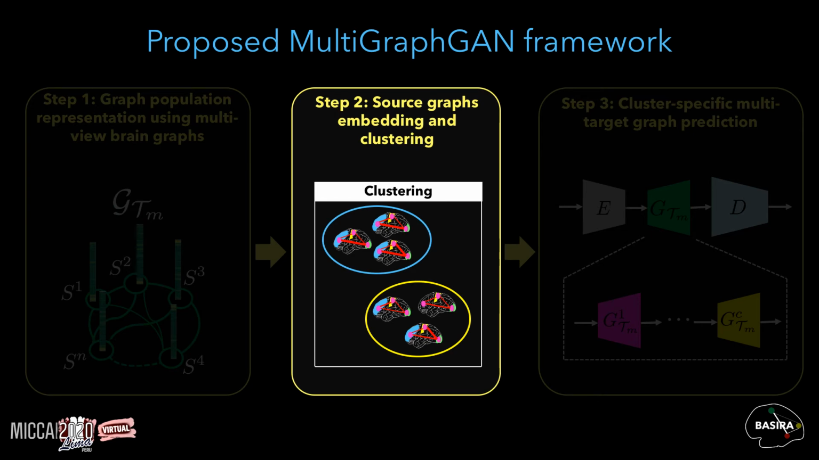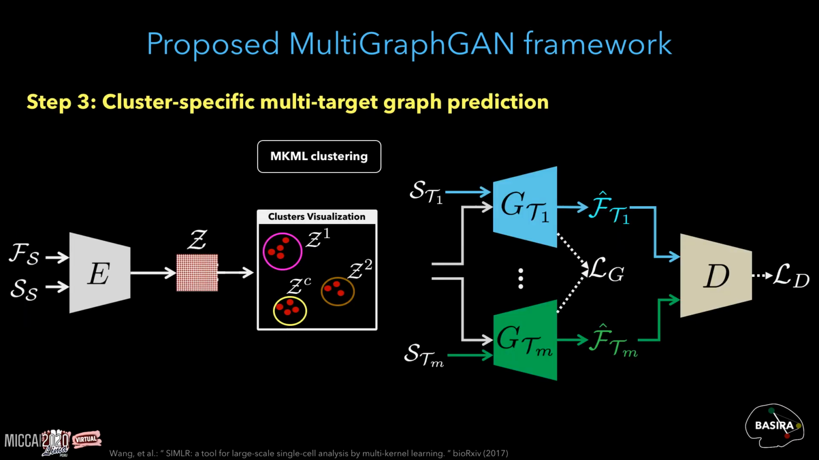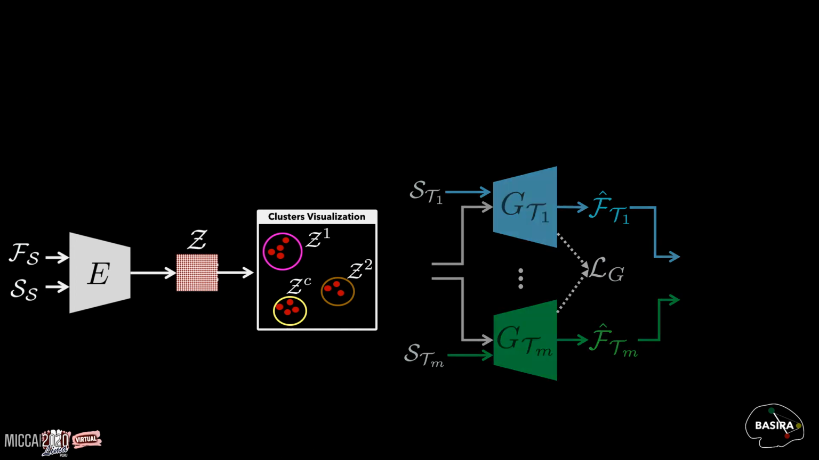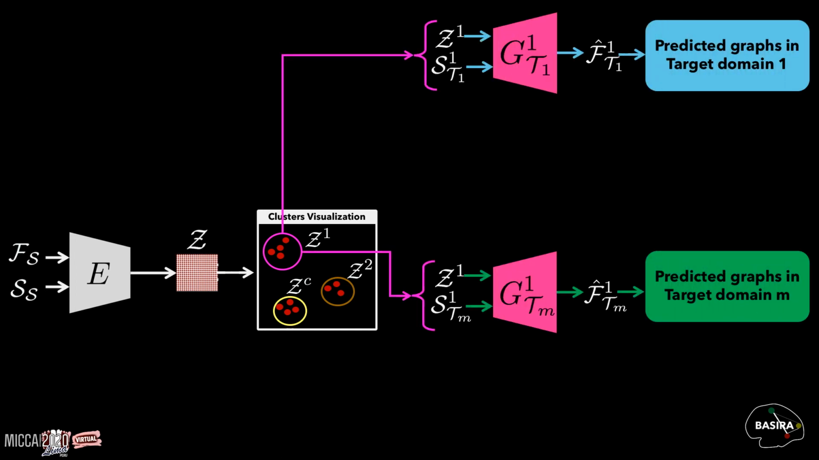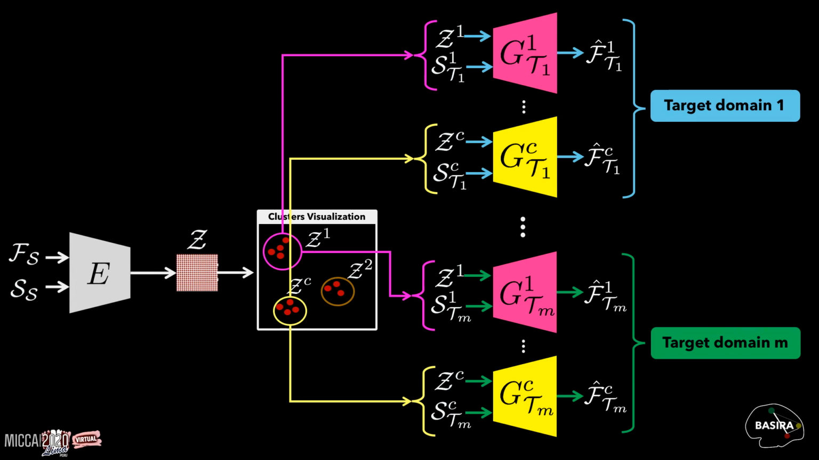To decode the resulting clustered embeddings, we propose in the next and final step a set of cluster-specific generators. Basically, for each of the C clusters, we build M generators, where each aims to predict the target graph of a single domain. So, for example, these two pink generators aim to produce the graphs in the target domain 1 and the target domain M of the subjects belonging to the same pink cluster. In that way, we are building C generators for a target domain instead of assigning a single generator, where each produces a graph approximating the target data distribution of a specific cluster.